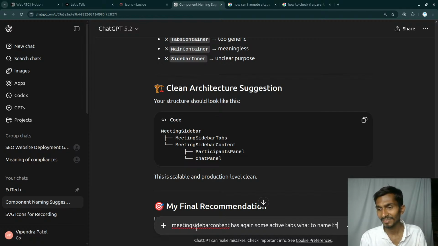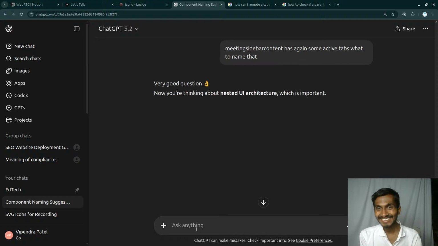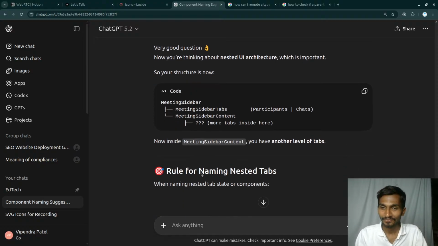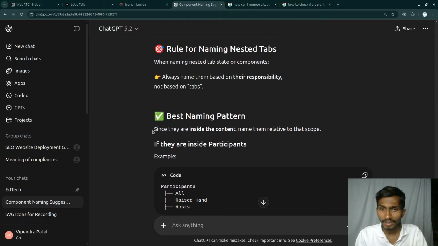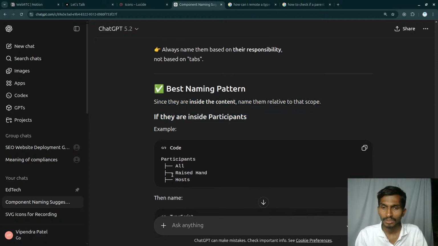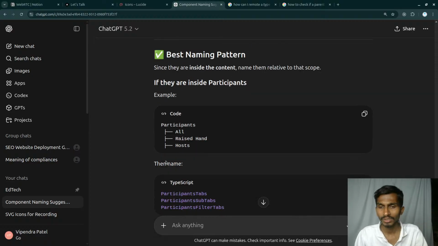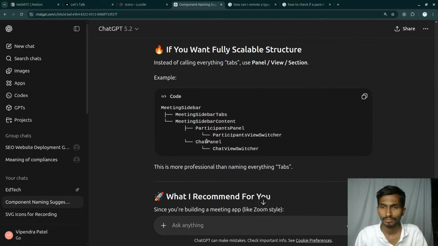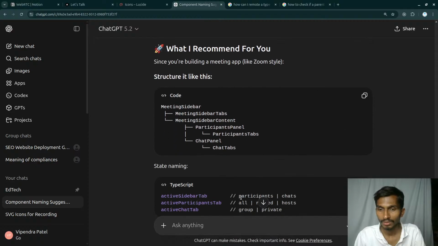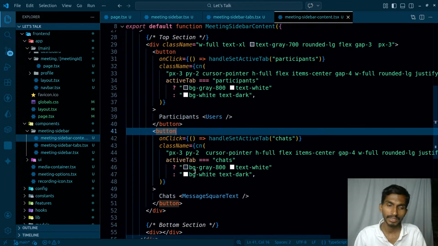What to name that? This is insane. Very good question. Okay, thank you. So that can be the best naming pattern. Since they are inside content, the name is relative to that scope. So if they are inside participants, participants all raise the host, not this one, yeah. Just inside that particular sidebar I have the sidebars again. So in that case, this is not what I want. Let's think of a better name here.